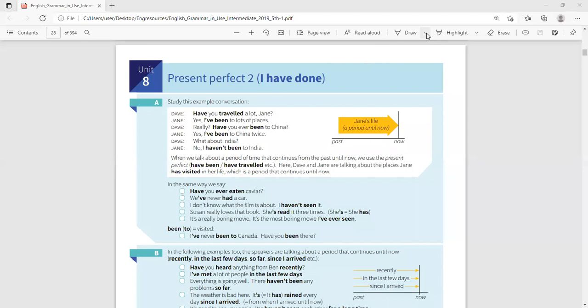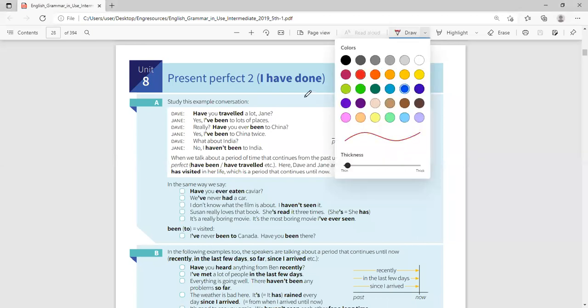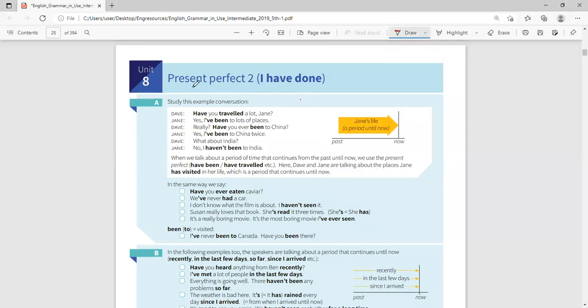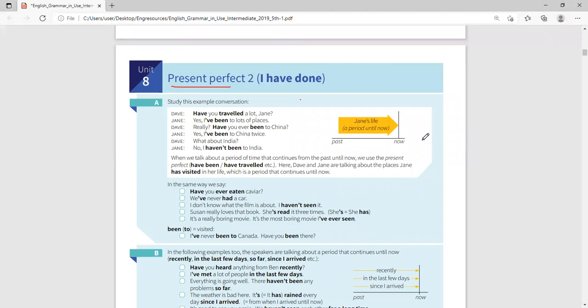So today, I want us to focus on present perfect. It's a continuation of what we learned yesterday, actually. And from the learning that we had yesterday, the present perfect looks specifically at the situation now. Okay? How is the situation now? So study this example conversation now.